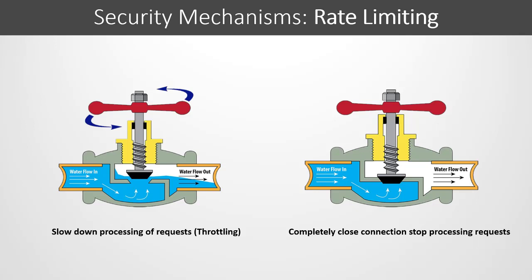The key to fending off these attacks is to recognize that a client or a group of clients is using more than their fair share of some resources like time, memory, number of connections, and so on. By limiting the resources that any one user is allowed to consume, we can reduce the risk of attack. A rate limiter can either completely close the connections when the limit is exceeded or else slow down the processing of the request, a process known as throttling.